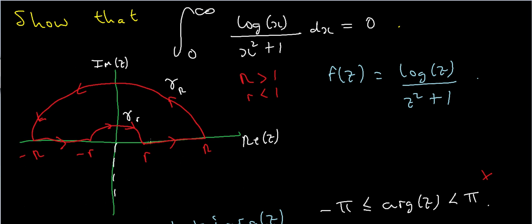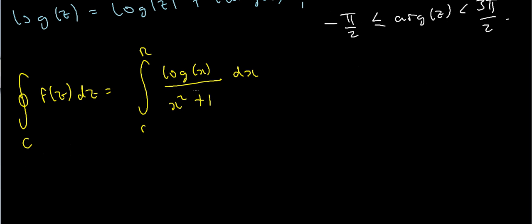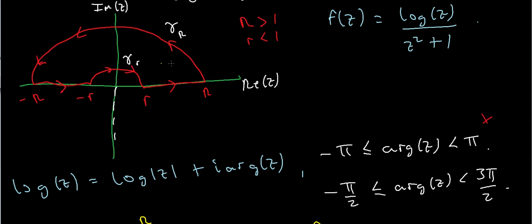What happens next? Well, when I'm integrating over here, I've then got to integrate over this semicircular arc. So what's that going to be? That's going to be, so plus, the integral over gamma sub capital R of f of z dz. Alright, so when I've done that, what happens next? Well, I'm going to be integrating from minus capital R to minus little r.